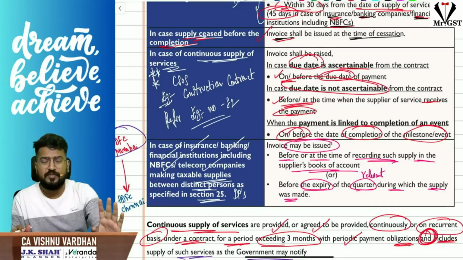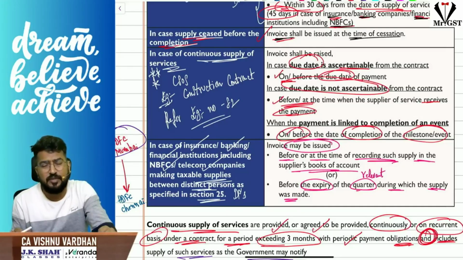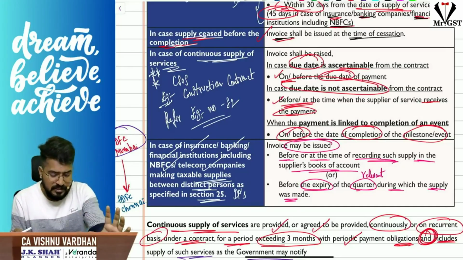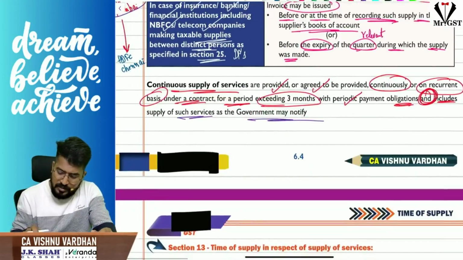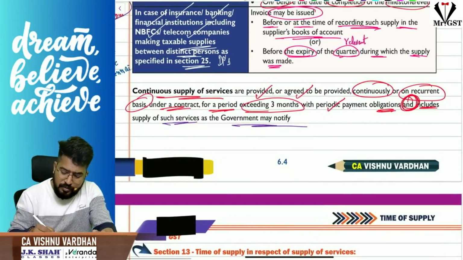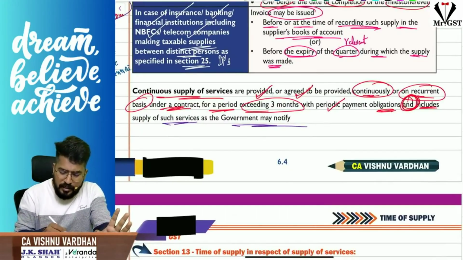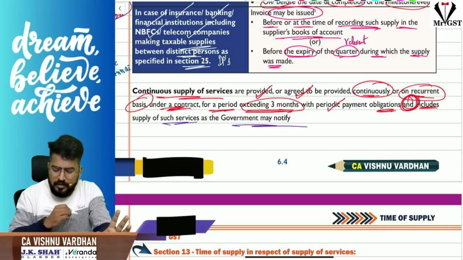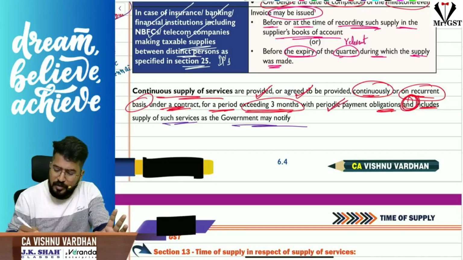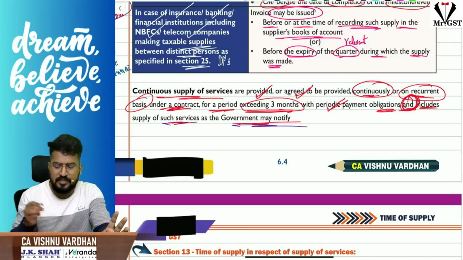If due date is not ascertainable from the contract, then on or before the supplier receives the payment, he should raise the invoice. For example, I am supplying some construction activities for you. So continuous supply of service, please understand, means where the service is provided or agreed to be provided continuously on recurrent basis under a contract for a period exceeding 3 months with periodic payment obligation, and of course includes supply of such services as the government may notify.